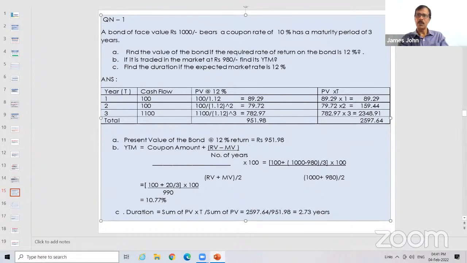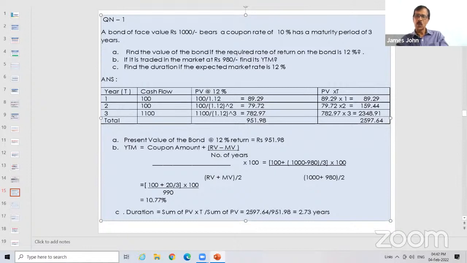What is the present value or the market value of a bond? To calculate the market value of a bond, always a reference rate is required. They will give what is the value of the bond at an asking rate or at required rate. So here the coupon rate is 10% and the required rate is 12%.